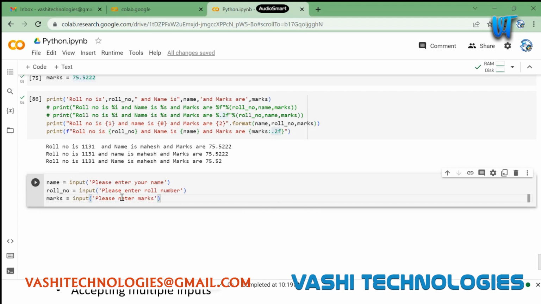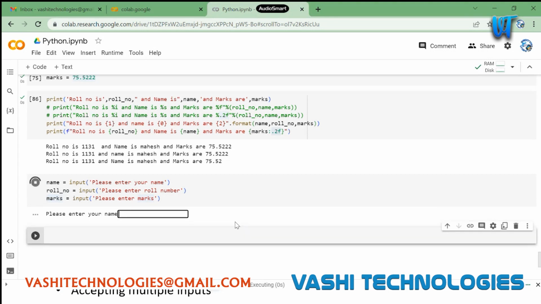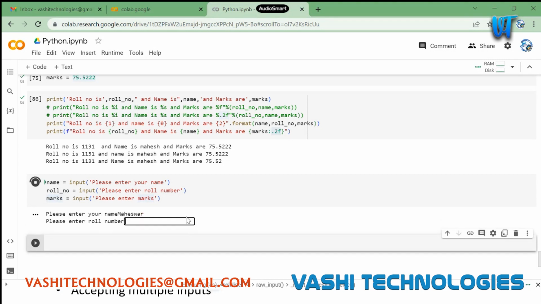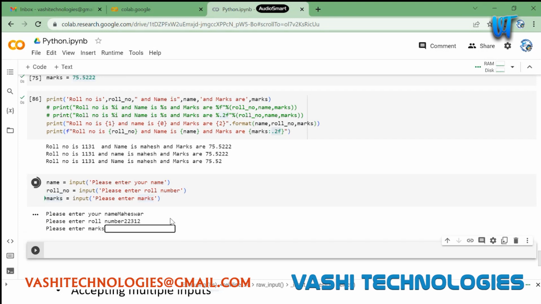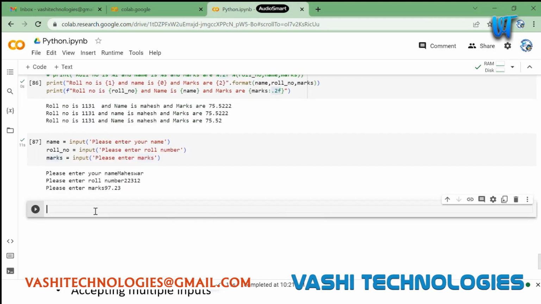And I'm currently taking three inputs from user: name, roll number, and marks, and I'm assigning them to variables name, roll number, and marks. Now this will be provided to us by user. So I'm giving name, and then I'm giving roll number, and I'm giving marks. I've given three things right now. If I check for type of